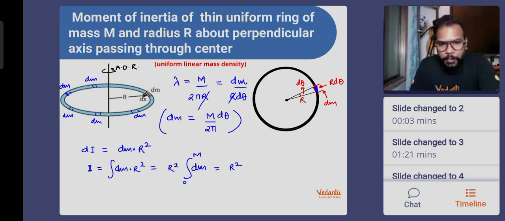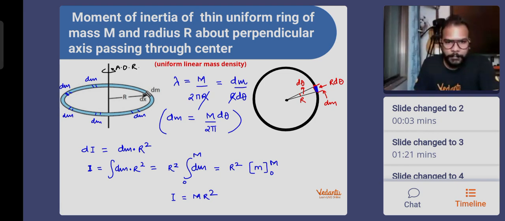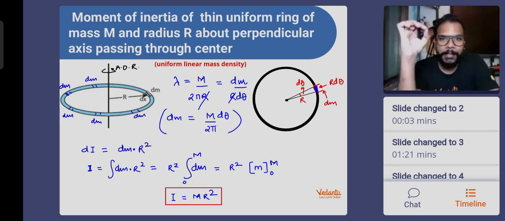So R square times the integration of dm will be small m, putting limits from 0 to capital M. Look at the result. Beauty of the result, it is the same as that of a point mass. This is the result that we are getting. The moment of inertia of a ring, and which axis you are talking about is very important, is when the axis is passing through the center and perpendicular to the plane of the ring. That is what is very important.